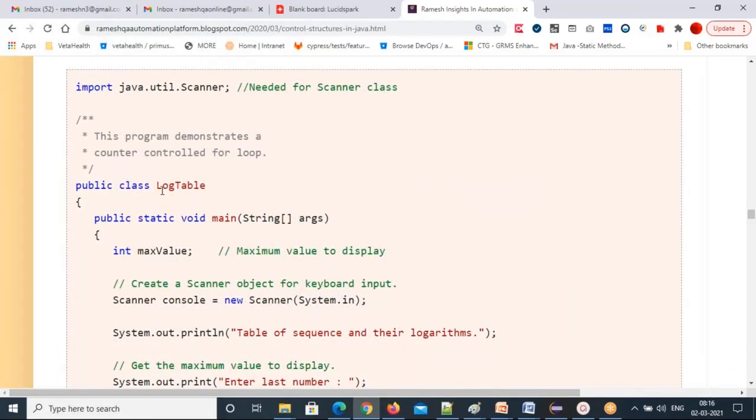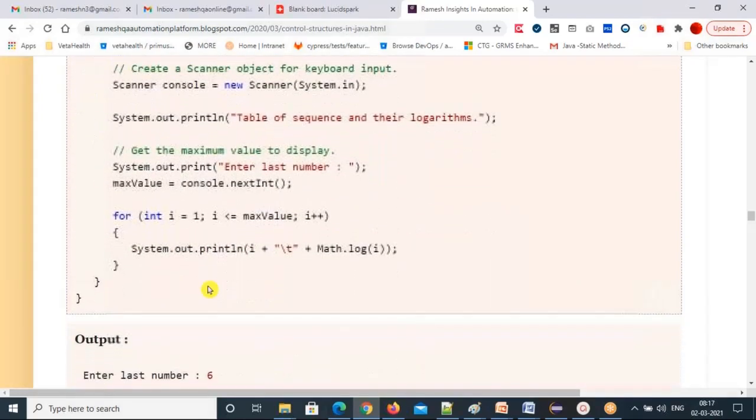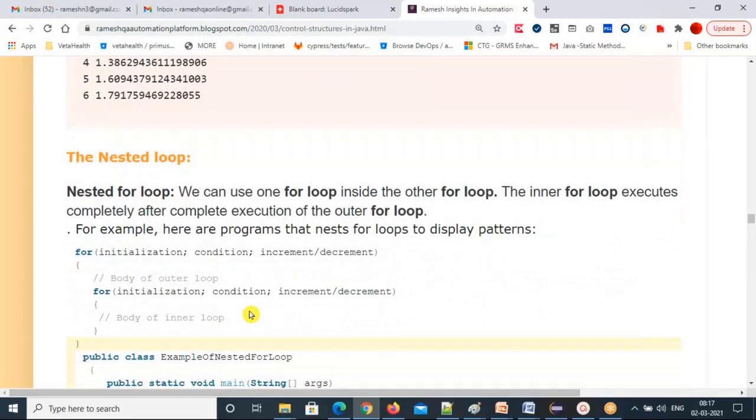So this logarithmic table, we don't want to do all these things, but if you want to do more logic, you can do Math.log of i. Whatever max value you're giving, you can get the logarithmic values, but that's not important for us.